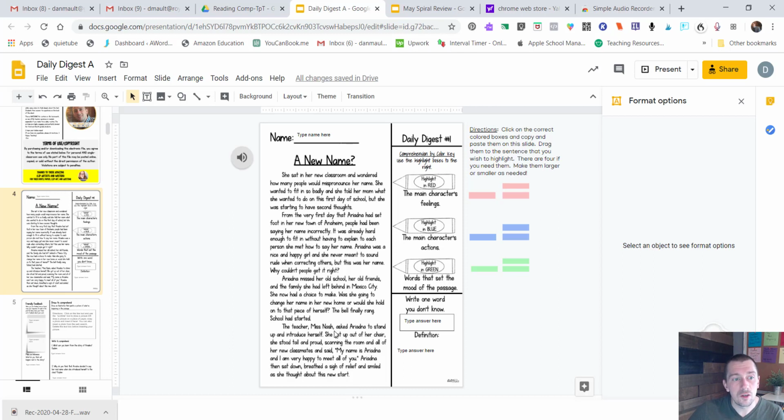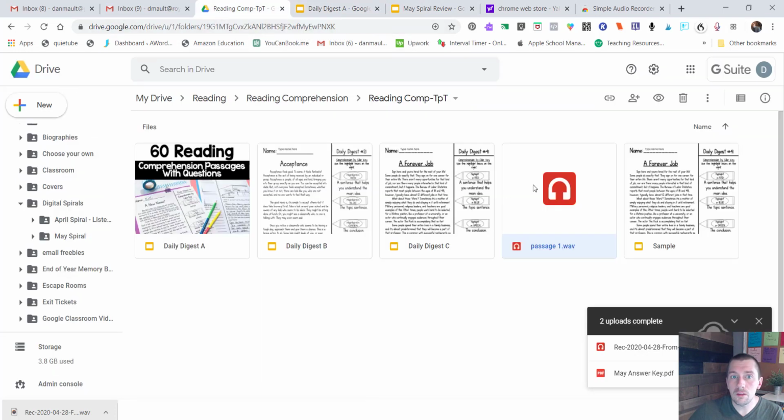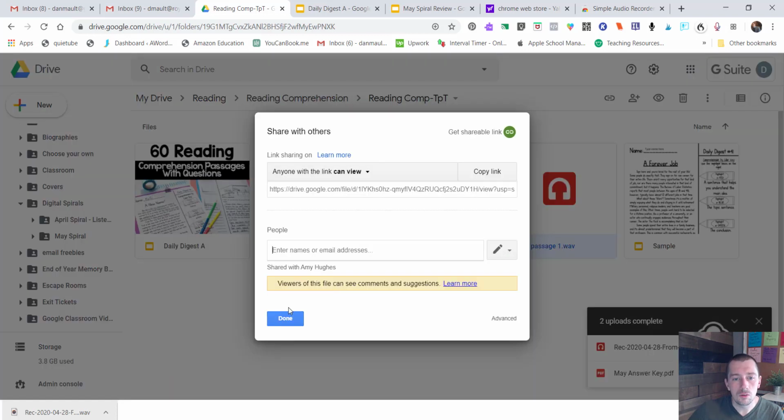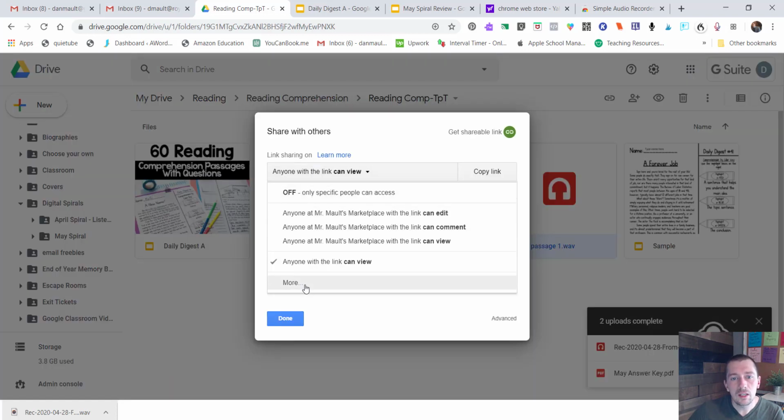You can do this with anything. You can do this on any file that you want to. So then the kids would be able to click on this, push play, and they would be able to hear you read this for them. Okay, so I hope that makes sense, but let me reiterate here. The most important step is that when you bring the file inside of your Google Drive, you change the share settings to make sure that it is going to be accessible to anybody. So make sure you go to share and then you go to anyone with the link can view.